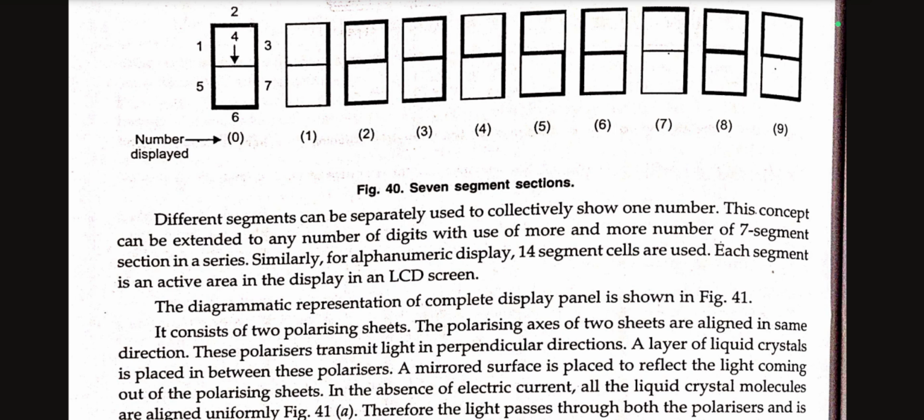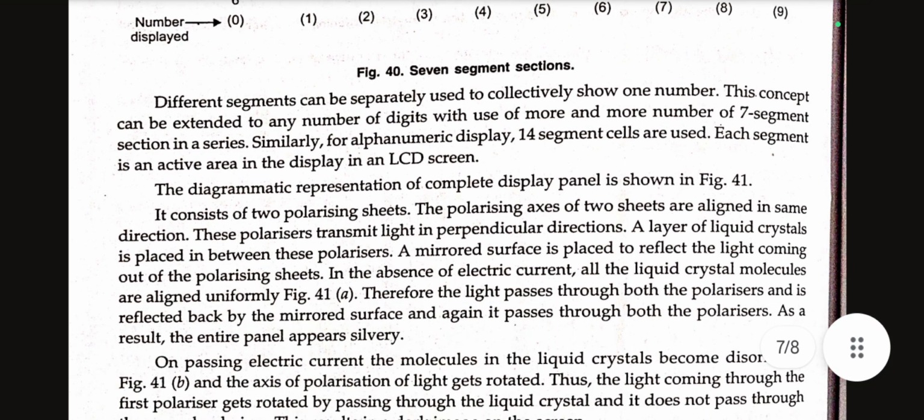The diagrammatic representation of a complete display panel is shown. It consists of two polarizing sheets. The polarizing axes of the two sheets are aligned in the same direction. These polarizers transmit light in a perpendicular direction. A layer of liquid crystal is placed in between these polarizers. A mirrored surface is placed to reflect the light coming out of the polarizing sheet. In the absence of electric current, all the liquid crystal molecules are aligned uniformly. Therefore, the light passes through both the polarizers and is reflected back at the mirrored surface, and again it passes through both the polarizers. As a result, the entire panel appears silvery.